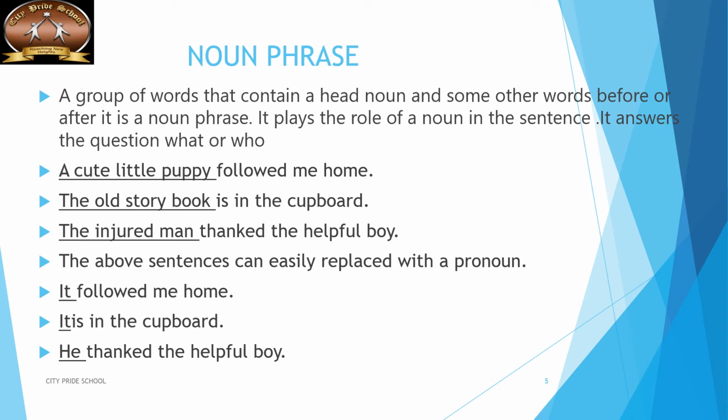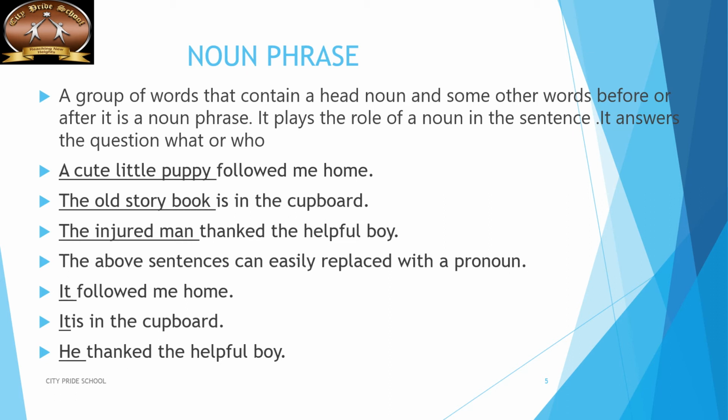The injured man thanked the helpful boy. If we just write the man thanked the helpful boy, there was a man who thanked the boy who helped him. But what is added to this man is injured. So the injured man becomes your noun phrase.